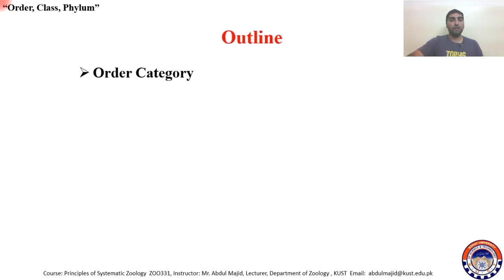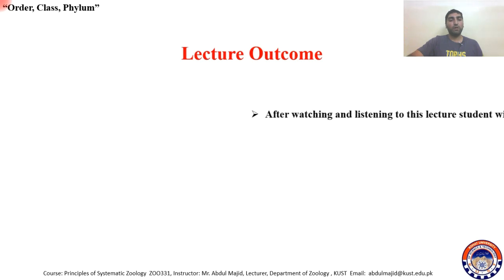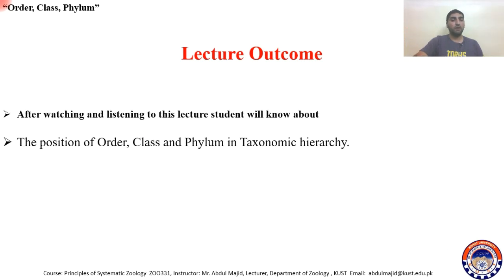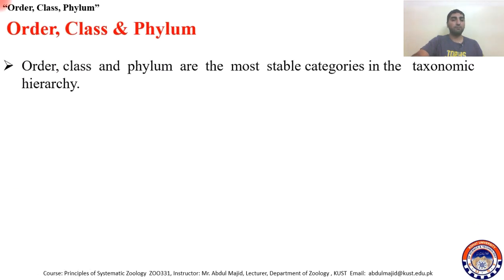The outlines of today's lecture are order as a category, class as a category, and phylum as a category. By watching and listening to this lecture, students will know about the position of order, class, and phylum in the taxonomic hierarchy. So, order, class, and phylum.